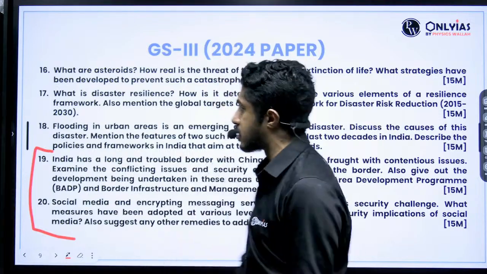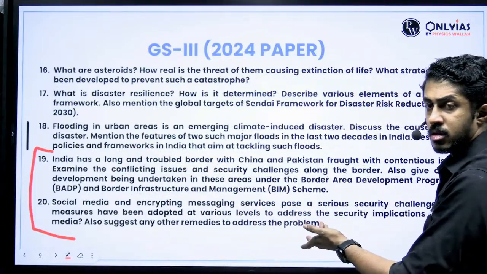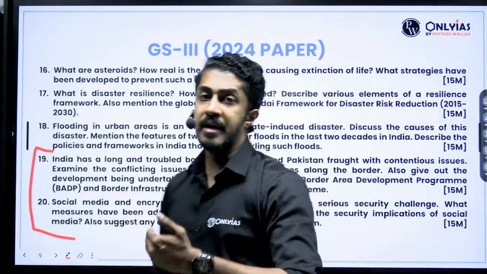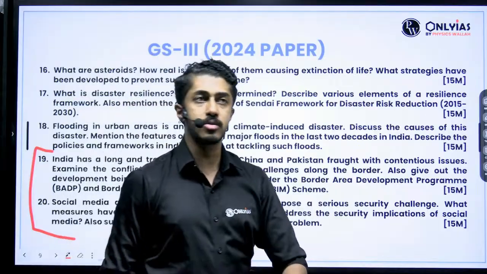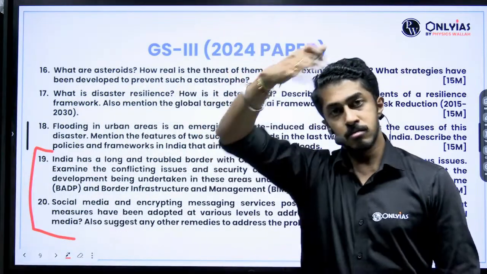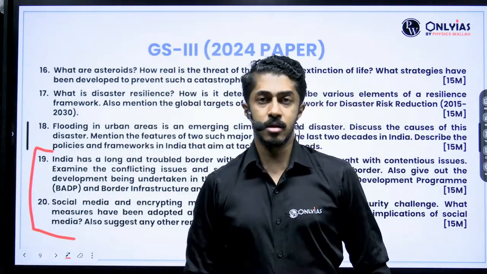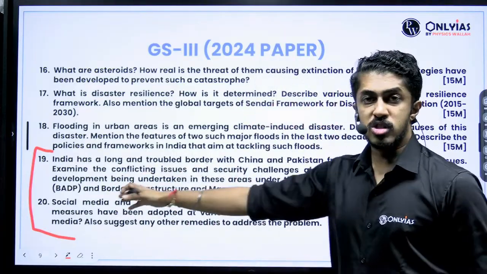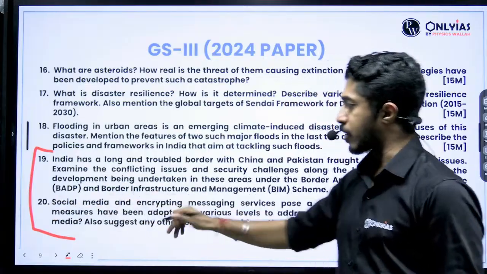What is the only thing that is remaining? Maybe definitions. So this is a static portion if you actually ask me. India, Pakistan and India-China border issue, LAC or LOC, that is there since when? Since 1947, I would say. Since that time period, it is there. So static portion becomes important. What about the next one?